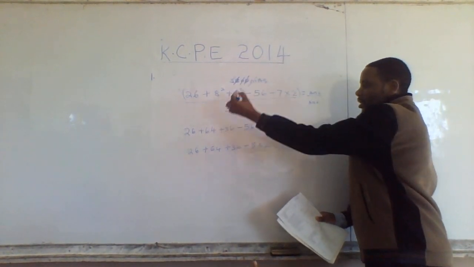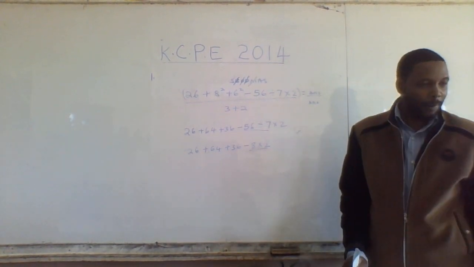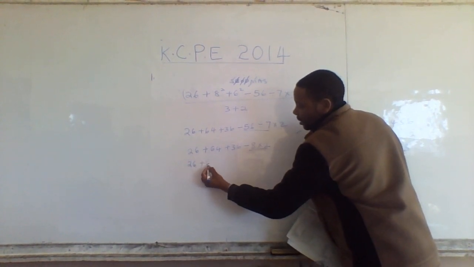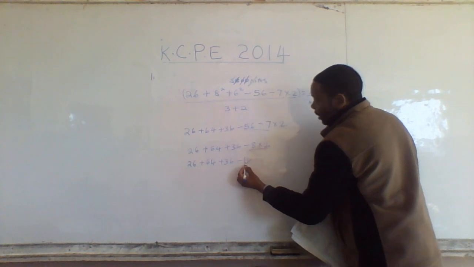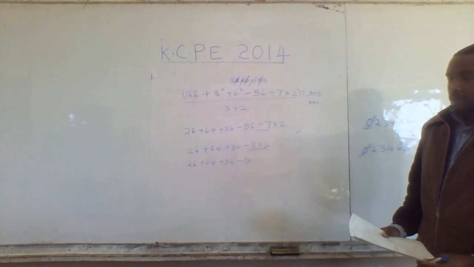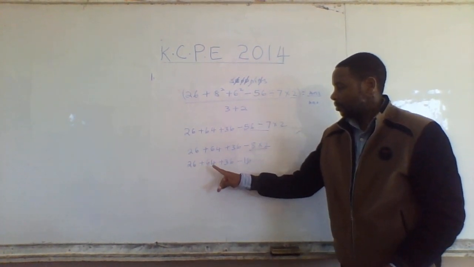After division, we go to what? Multiplication. Pick multiplication. What do we multiply? 8 times 2. So we have 26 plus 64 plus 36 minus 16. We go to what? Addition. What do we add? 26, 64, 36.